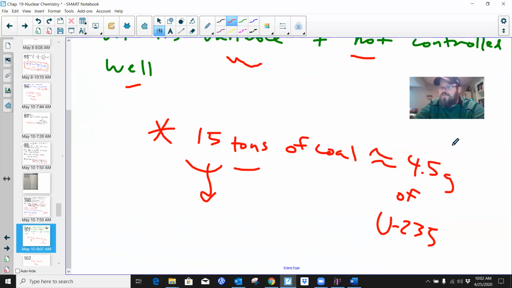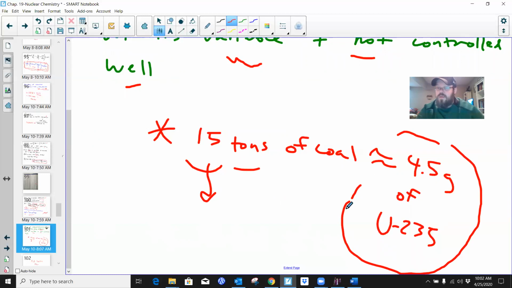So again, it gives you an idea about the humongous energy potential that radioactivity and nuclear decay has within it. That's why it was, and still is, an area of significant study, especially as different fossil fuel sources are running low and running out. Eventually these limited resources are going to run out. We have to find ways to create energy for our planet.